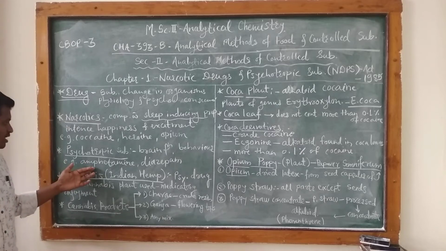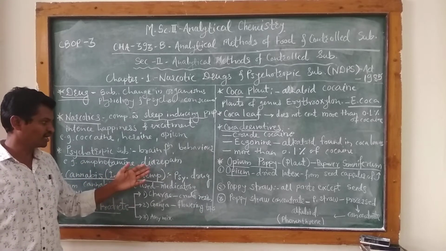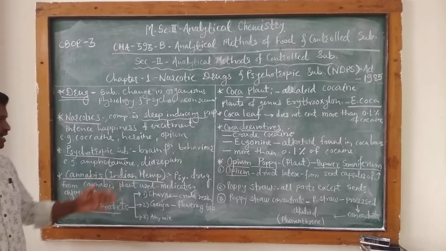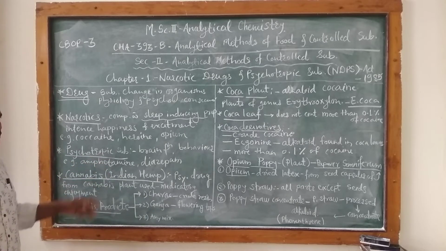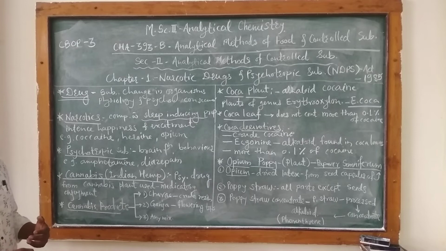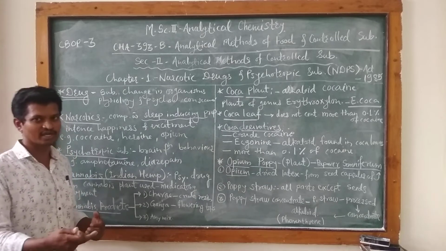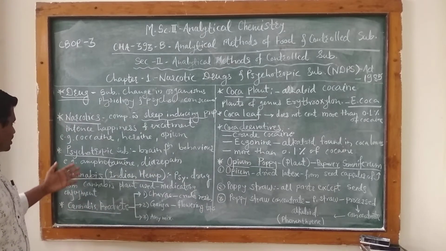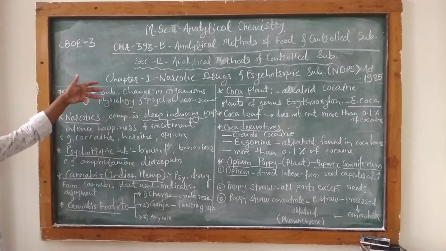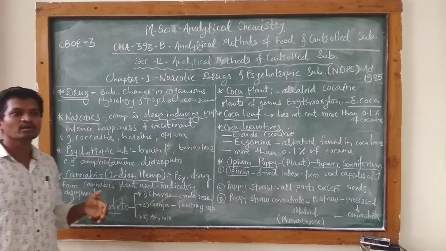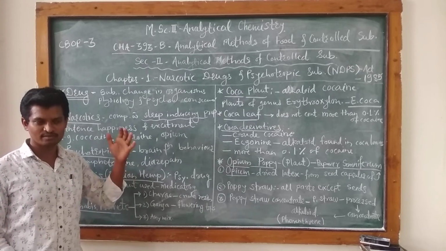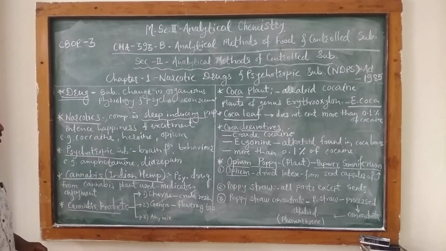The examples are amphetamine and diazepam. These are two psychotropic substances. The meaning itself indicates that psychotropic means there is a change in the mood of that organism, a change in the mental state, the mental health of that particular person. These are the main three terms, drug, narcotic and psychotropic substances, used throughout the syllabus of this second section.